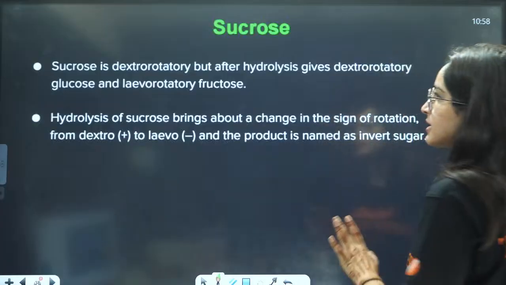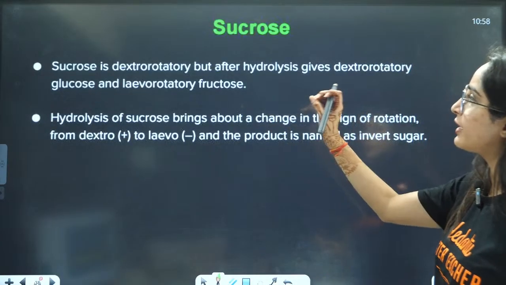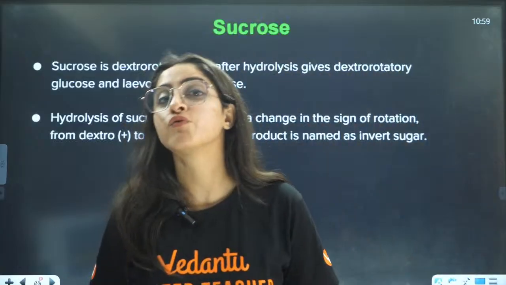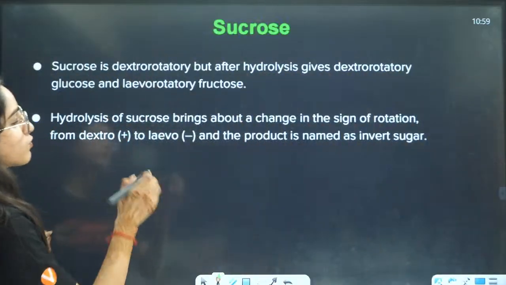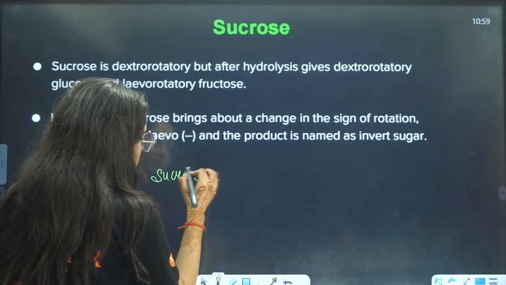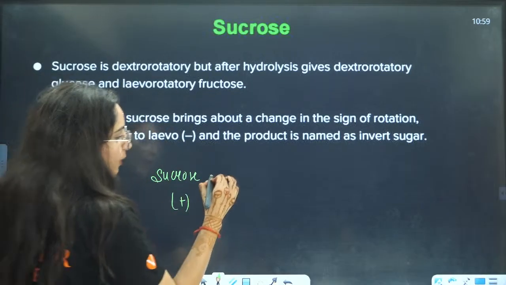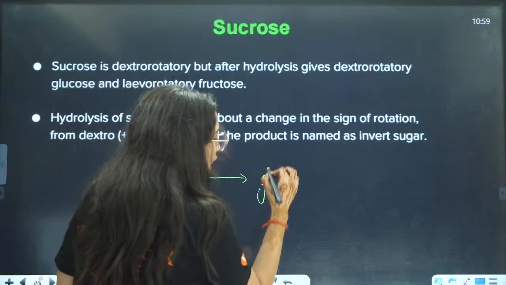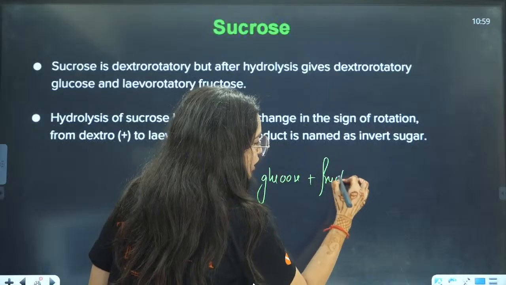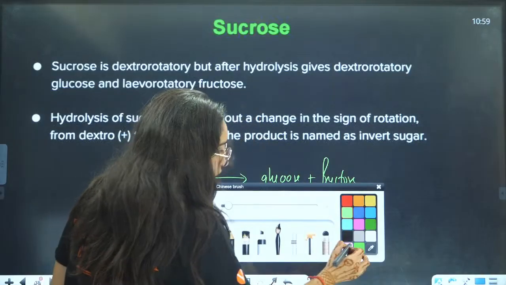Now, next, sucrose is dextrorotatory, but after hydrolysis, sucrose is also called invert sugar. Why is it called invert sugar? Because sucrose is a dextrorotatory compound, but on hydrolysis it will give you glucose and fructose.